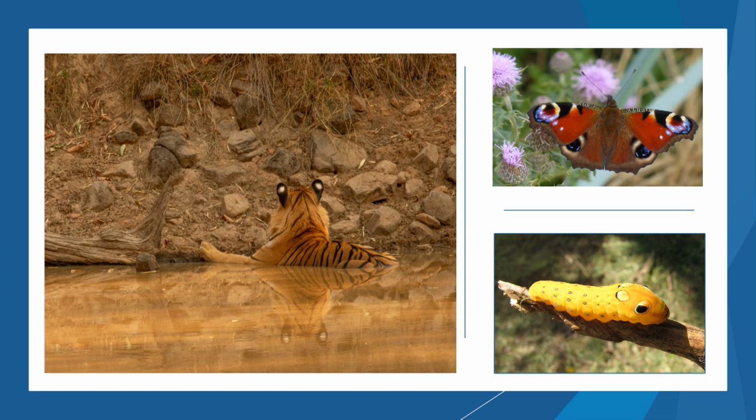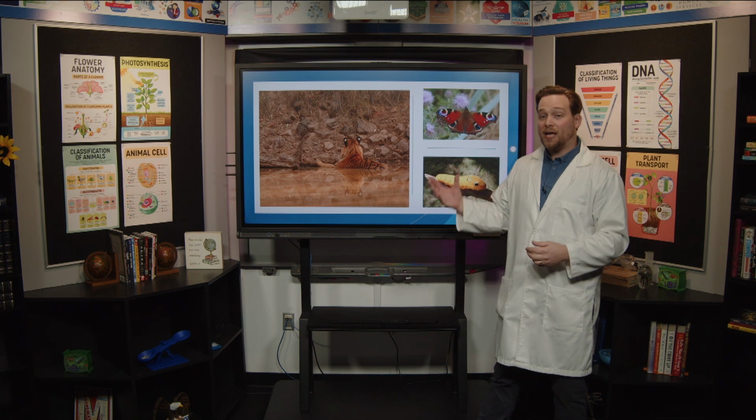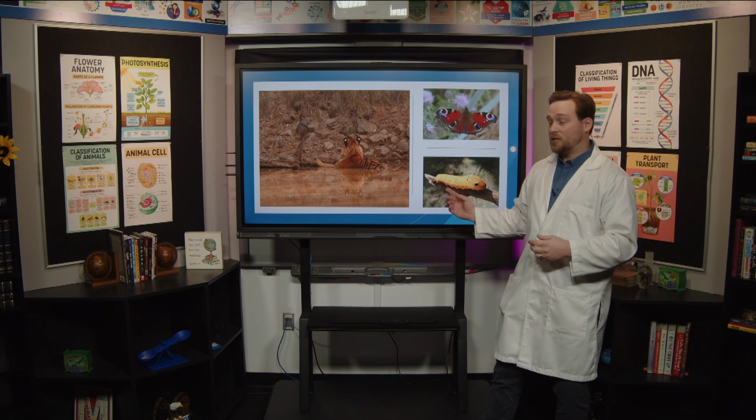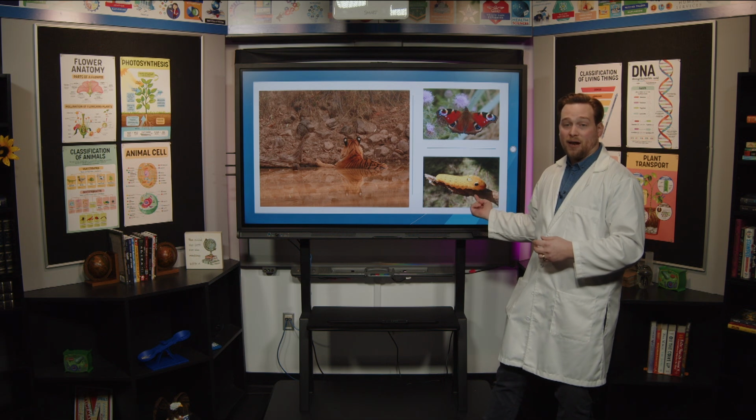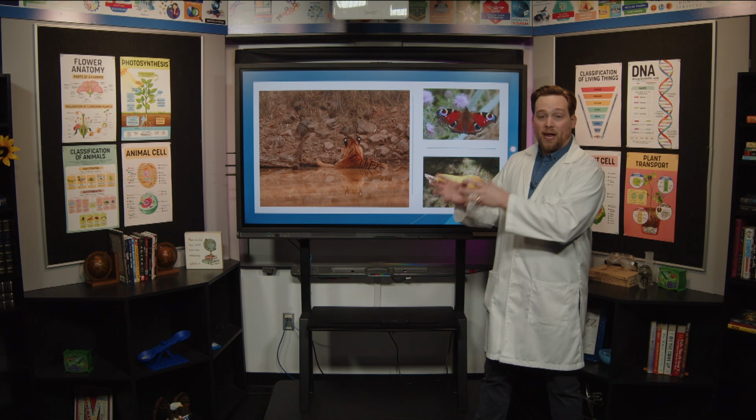And so all of these are forms of mimicry. What we're trying to do here is look like something that we're not. We're trying to look like something more dangerous than we really are. We're trying to look more intimidating. These look like bigger organisms than they really are. This kind of looks like an eye to an organism that's passing by it, and so you might not want to attack it.